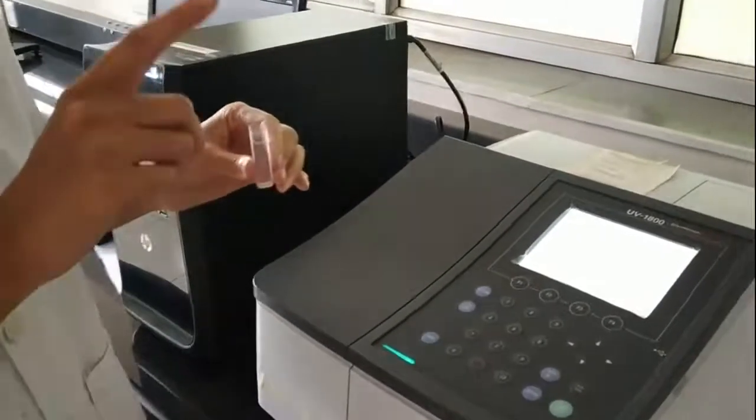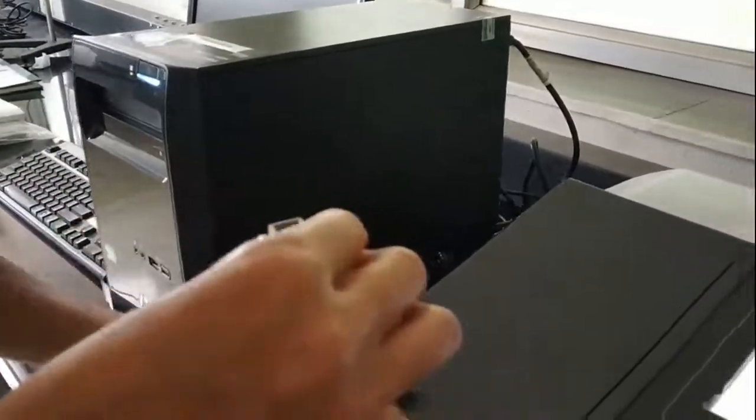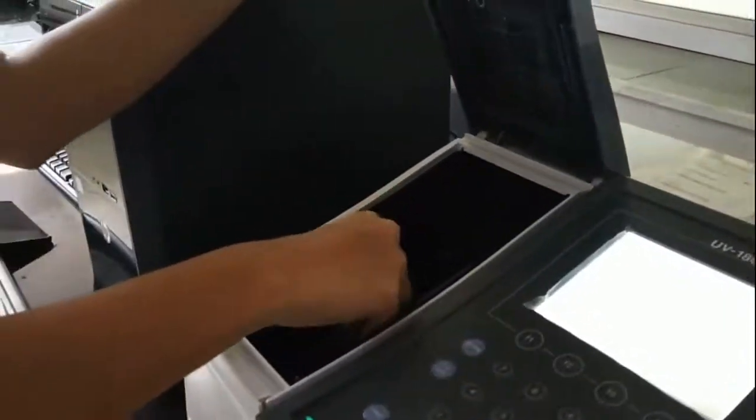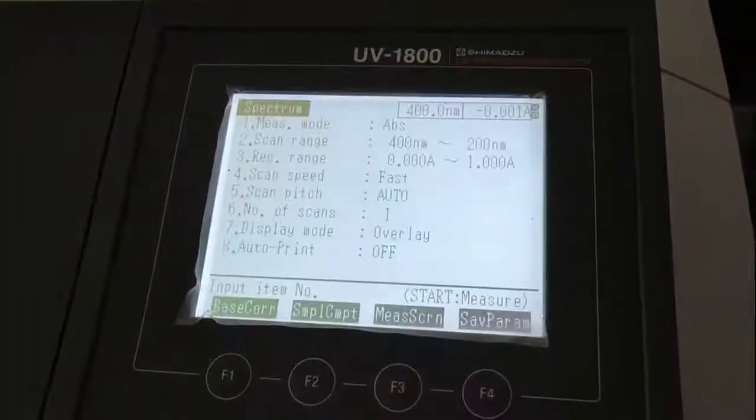Now we have discarded paracetamol and we have taken the ibuprofen standard in this cuvette. So we will again start the spectrum. We will press enter.